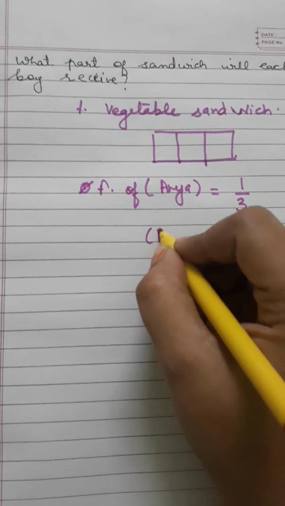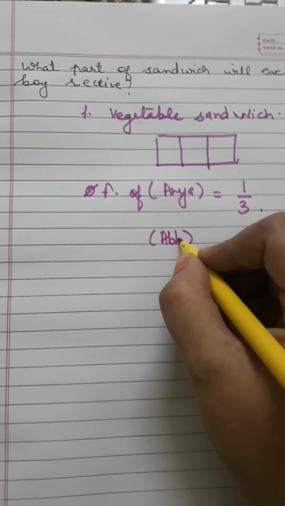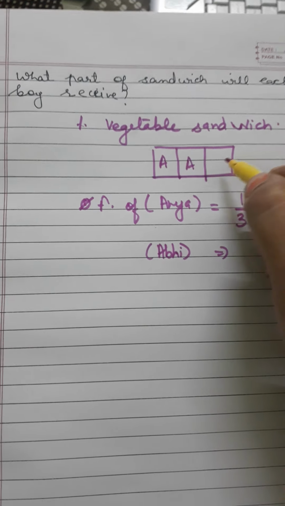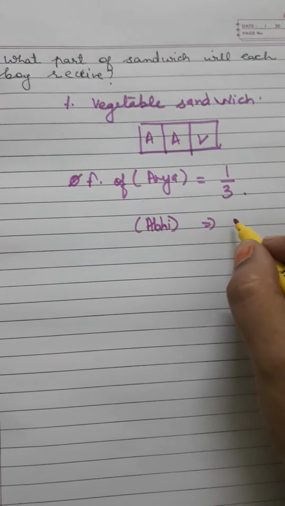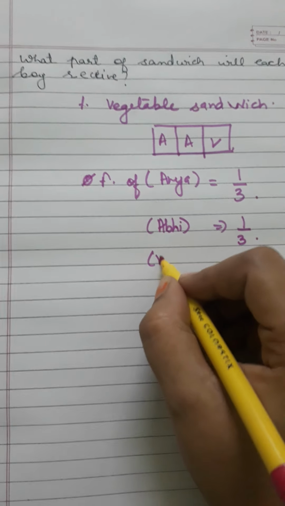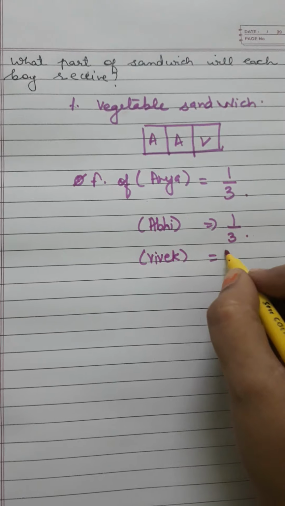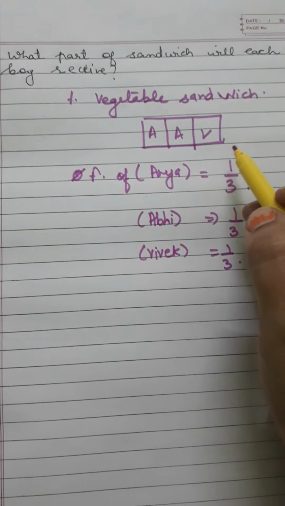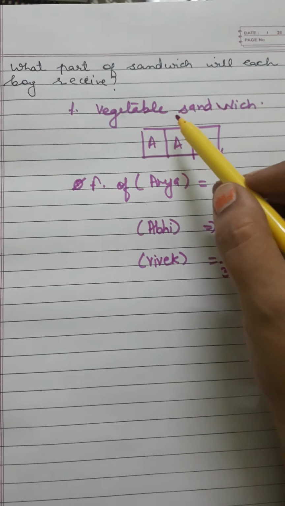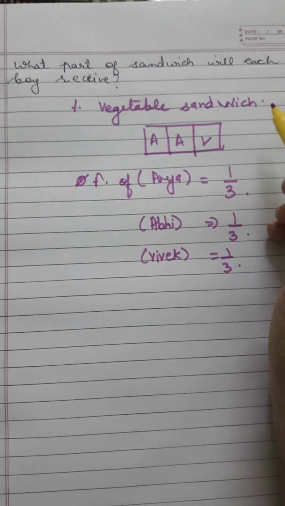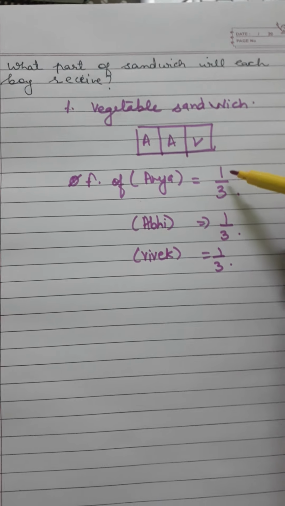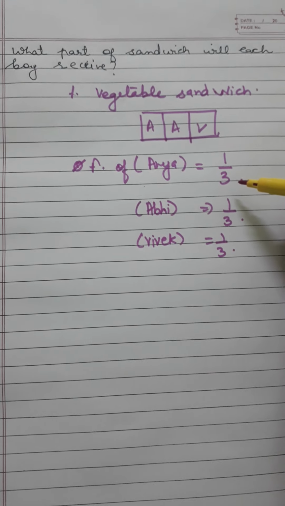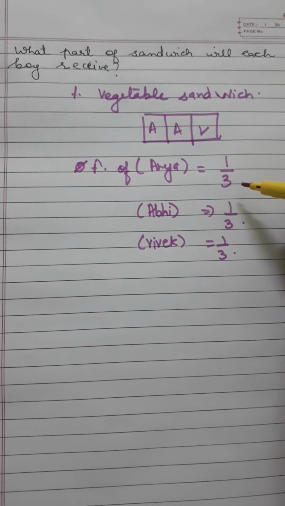Similarly, if I talk of Abhimanyu, this part was of Arya, this was of Abhimanyu and this was of Vivek. So Abhimanyu also received 1/3 and similarly Vivek also received 1/3 part of the sandwich. And in the same way, they divided the jam sandwich also, and everyone received 1 part out of the 3 equal parts of the sandwich. Thank you.